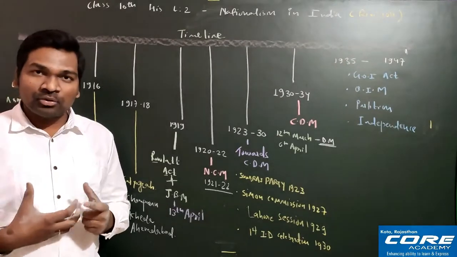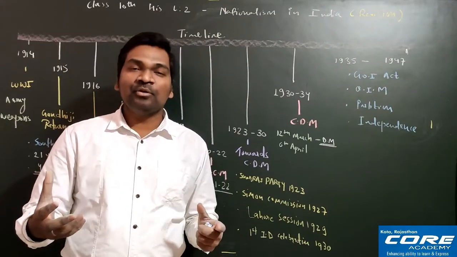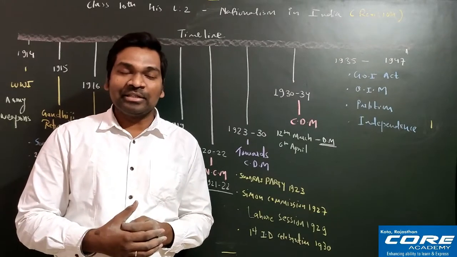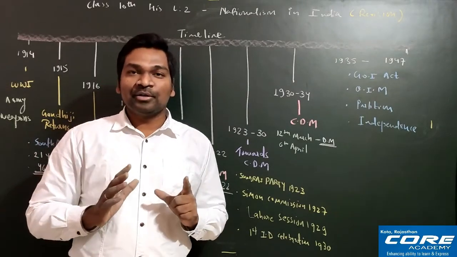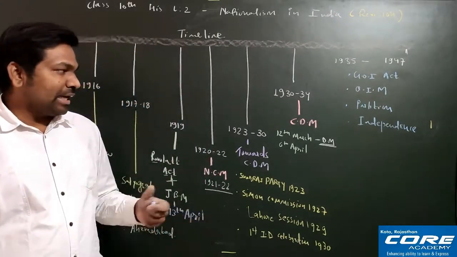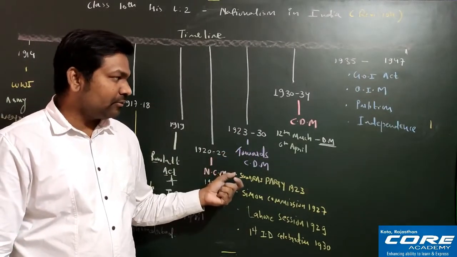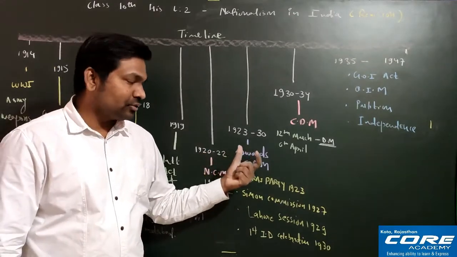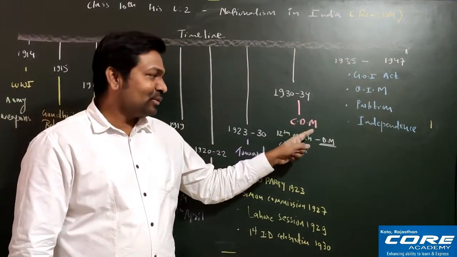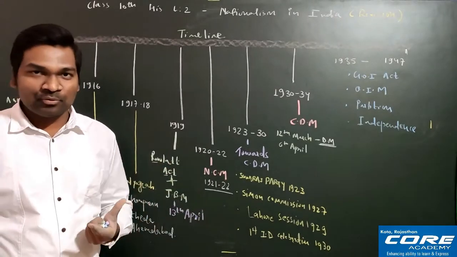Apart from that, the tribals also stopped following the forest law and the tribal laws, and they started using the forest resources and other activities in the tribal area. So they also stopped following the forest law. Who? Tribal people. People from many places in India started manufacturing salt, and that is why this civil disobedience movement was becoming very famous throughout India. And finally this was the action taken by the Indians.